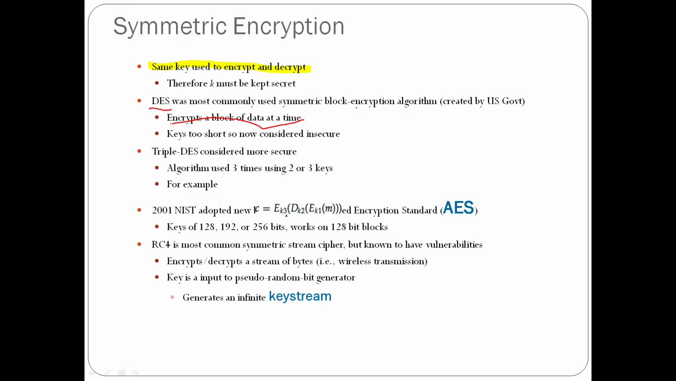One more popular algorithm is the RC4 algorithm. It is a common symmetric stream cipher algorithm. Compared to DES, triple DES and AES, it is a stream cipher. So here it will encrypt or decrypt a stream of bytes, whereas DES encrypts a block of data at a time.